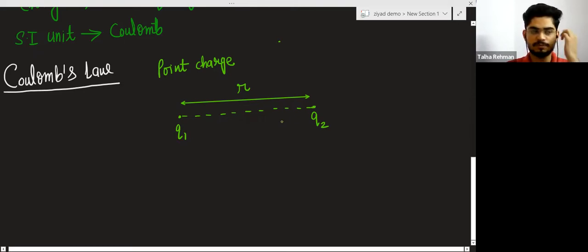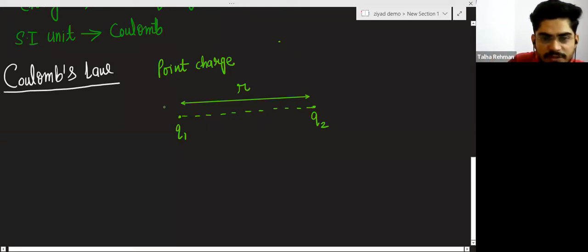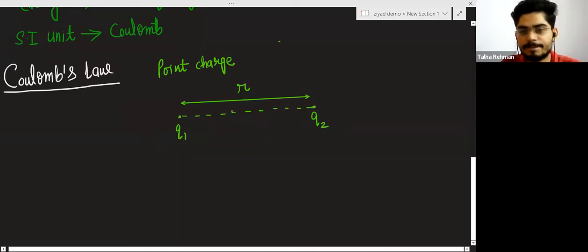One thing more: these charges are placed in some medium. The medium can be air, water, some gas, or a dielectric, which we will study later. So these two point charges are placed in a certain medium.